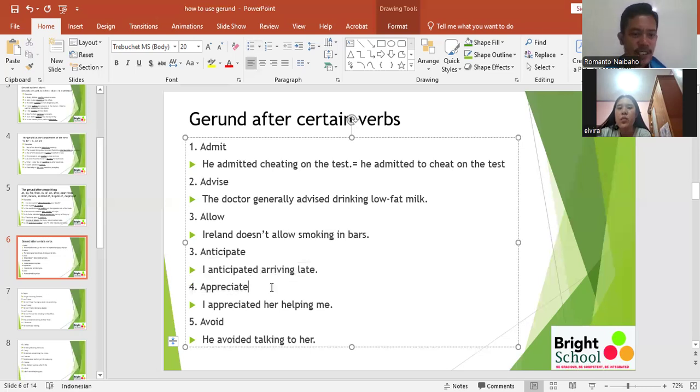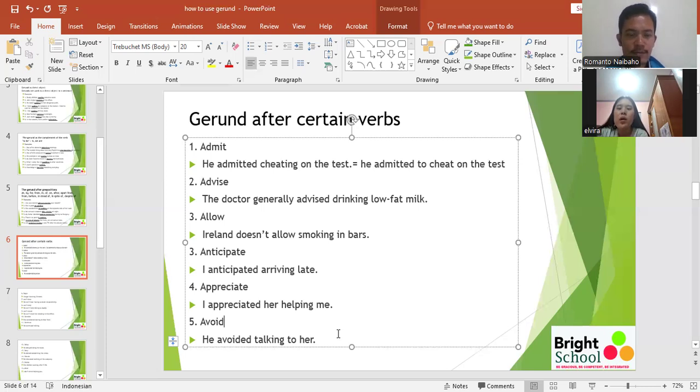Okay, and then appreciate. Would you read? I appreciated her helping me. Avoid. He avoided talking to her. Would you please make one example by using avoid, using gerund?